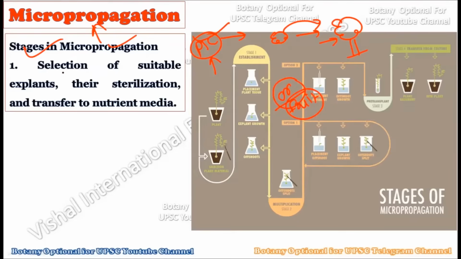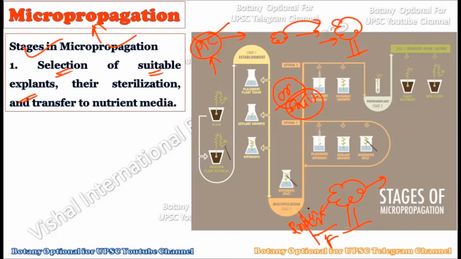See, the very first step is the selection of the suitable explant plant. Now you should select the plant which you want to create in large numbers. Okay, of course that plant should have some commercial value, and that is why we are doing the micropropagation, right? So this plant should be an ornamental plant, or a fruit plant, or an endangered plant which is going to disappear very soon.